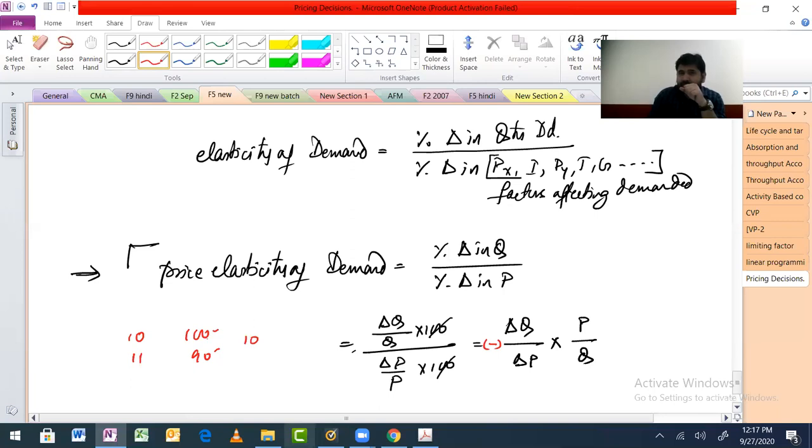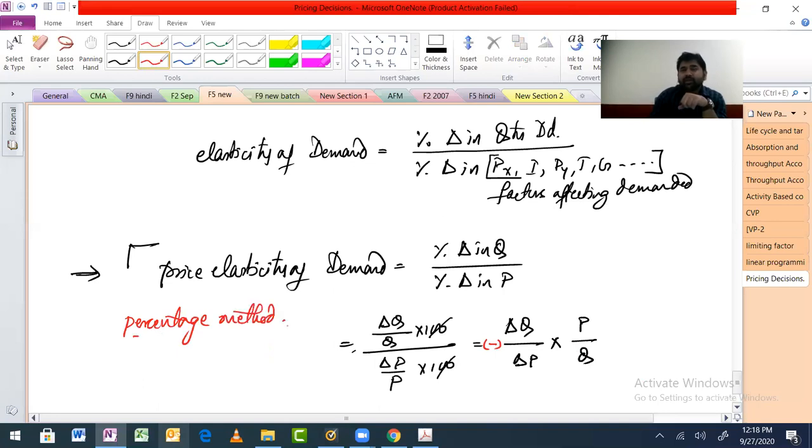Okay. You are doing 100 minus 90. So when you do 10 minus 11, you will get minus 1. If you want to do 90 minus 100, you will get minus 10 and plus 1. So any one of these will be negative. Do you understand? Any one of these will be negative. Why? Because in normal circumstances, that is what happens, right? Price and quantity have a negative correlation, a negative relationship among themselves. So this is price elasticity of demand. This one which we are doing here is known as the percentage method.